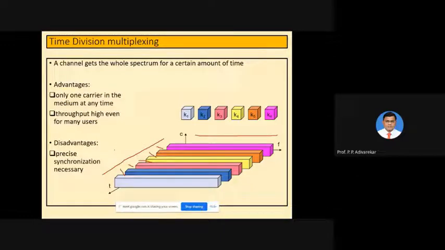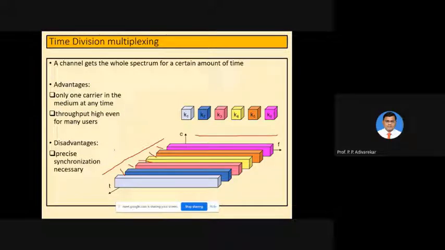The only drawback or disadvantage that majorly affects the communication is the necessity to have synchronization. When a small amount of time is allocated to the user, the communication should discontinue after completion of that time period, and the communication period for the second user should start, and that has to be precise. That is the only drawback of TDM or time division multiplexing, you can say.